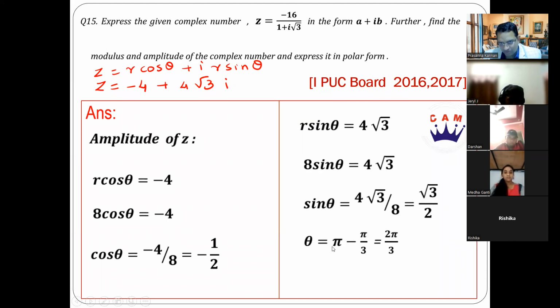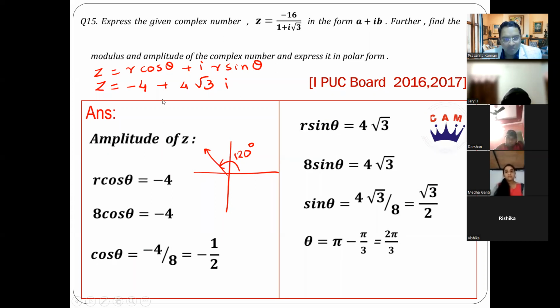So your theta is going to be not pi by 3, but what? Pi minus pi by 3, because it is in the second quadrant. Your alpha is pi by 3. So this angle is 120 degrees or 2 pi by 3. Clear to everybody? Very good. So this is the answer.